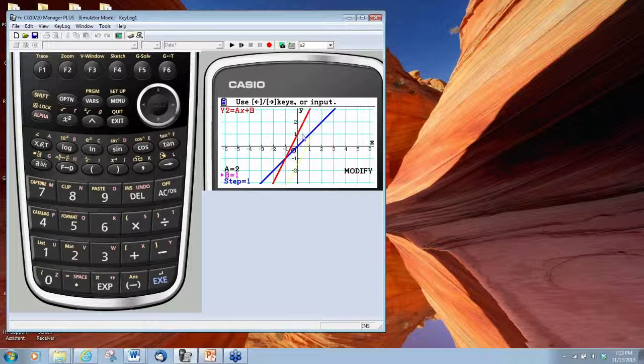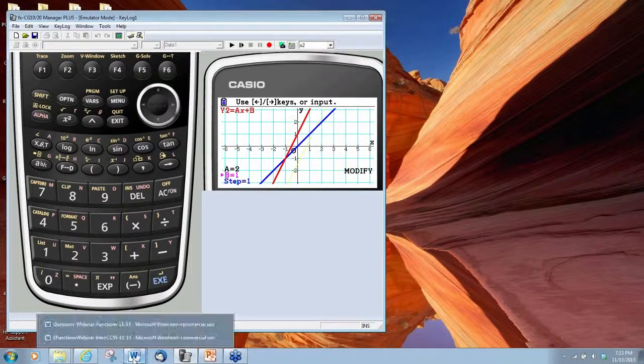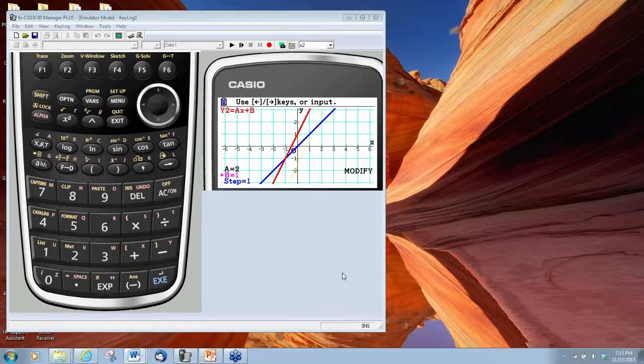So what we can see from the way the graph jumped is that the value of A is going to affect the slope or the tilt of the line. The value of B is going to change where the line crosses the y-axis. So this leads us to an important question.